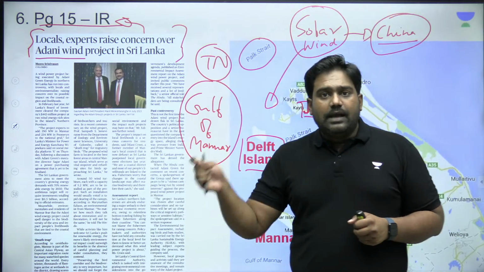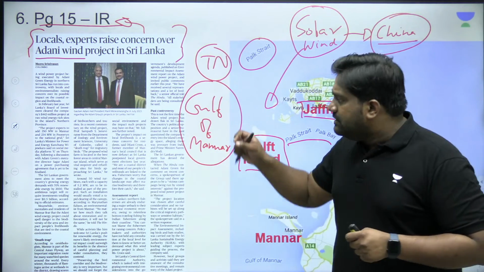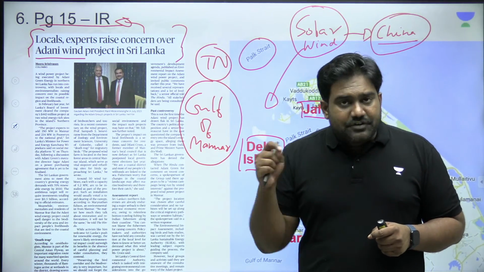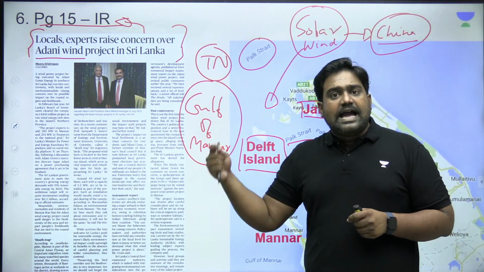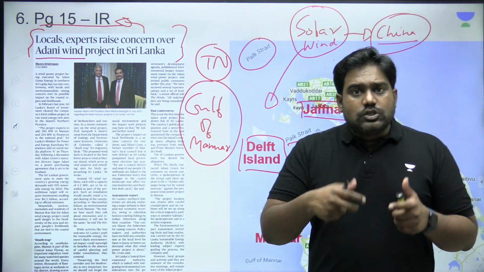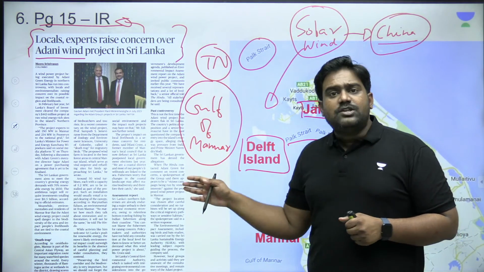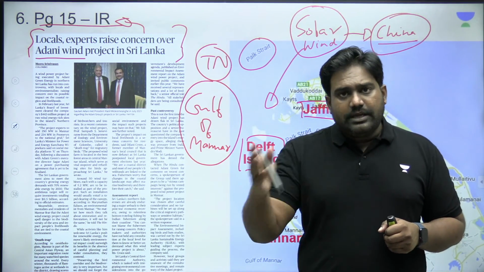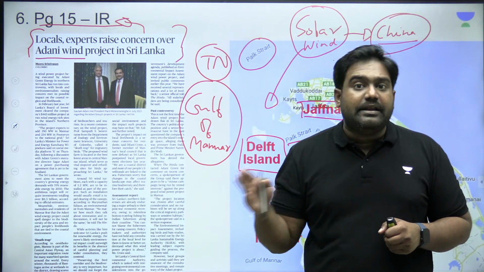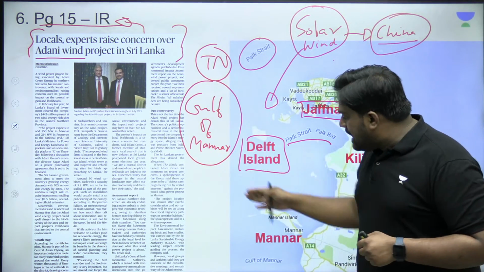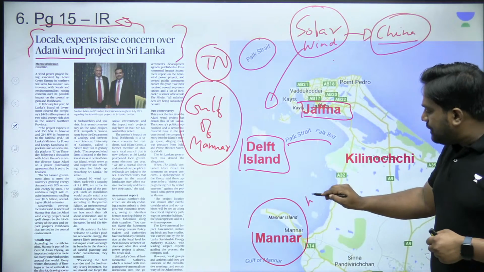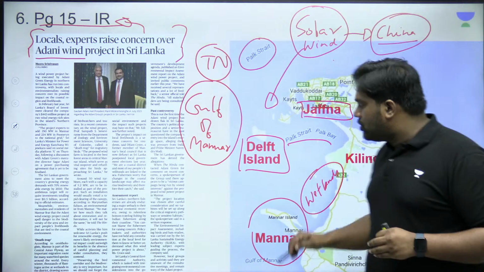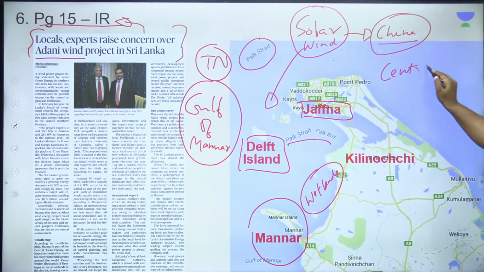So the fishermen and environmental activists fear that these projects could be detrimental to the coastal and marine environment. Fishermen are worried that it could affect the catch available to them. Also, the concern is that when large wind turbines are set up in these open seas, they could be detrimental to birds, especially migratory birds. The Mannar region and the wetlands around it are part of a critical bird migration route, that is the Central Asian Flyway.